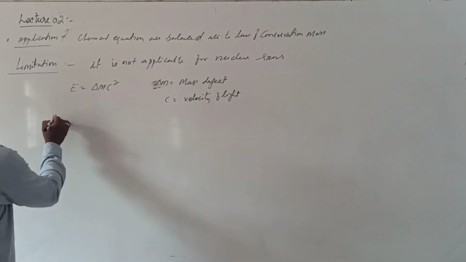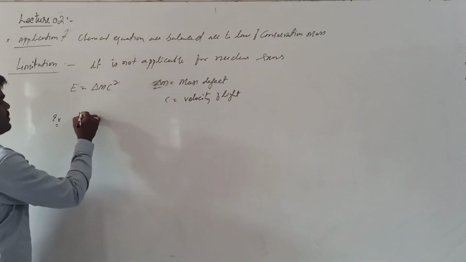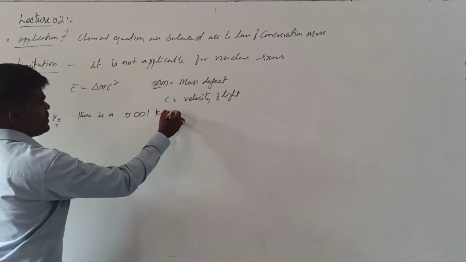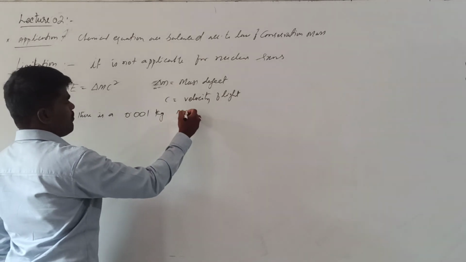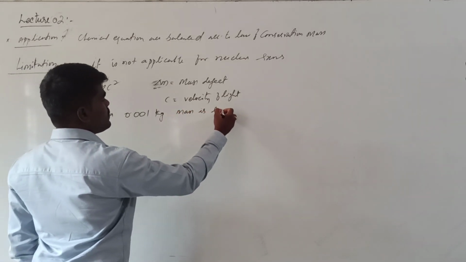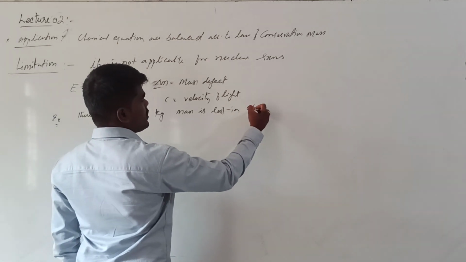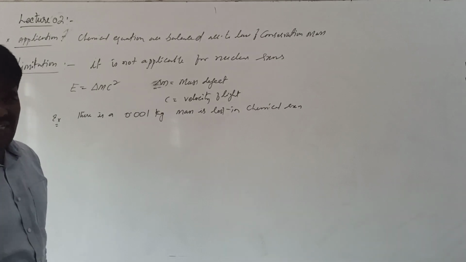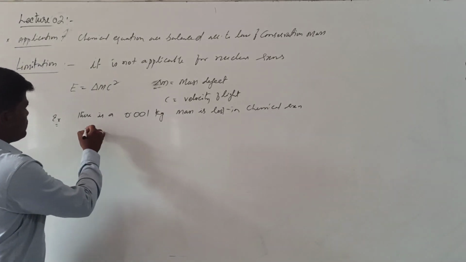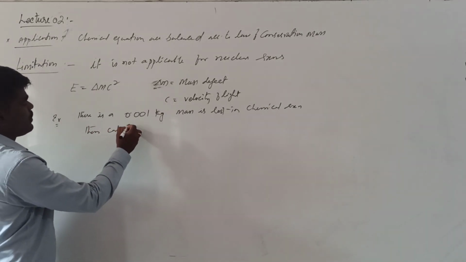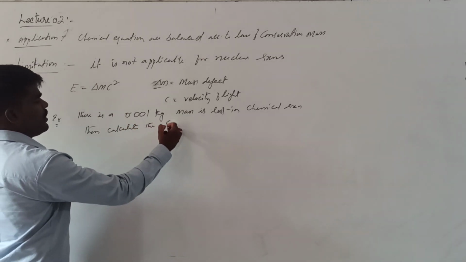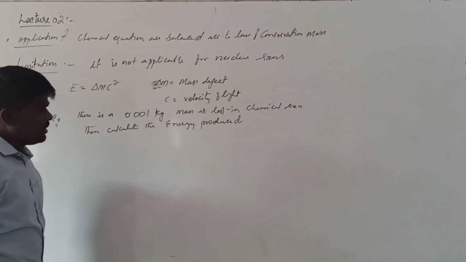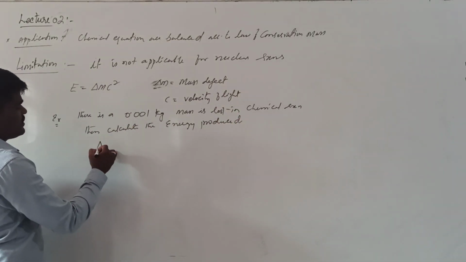For example, let us assume that 0.001 kg mass is lost in a chemical reaction. It must be a nuclear reaction, since only then will there be a loss of mass. Then calculate the energy produced. Okay, what is the mass defect? What is this delta?